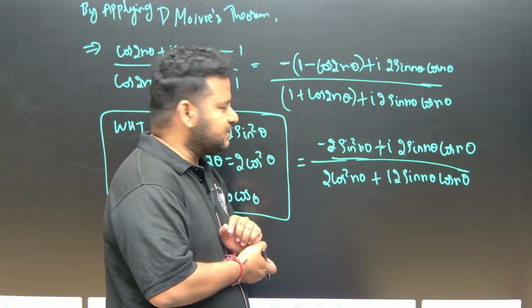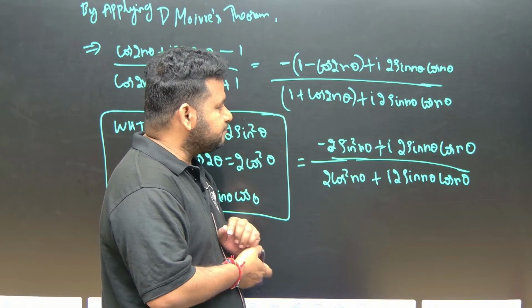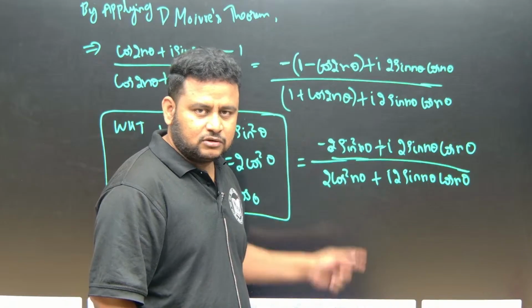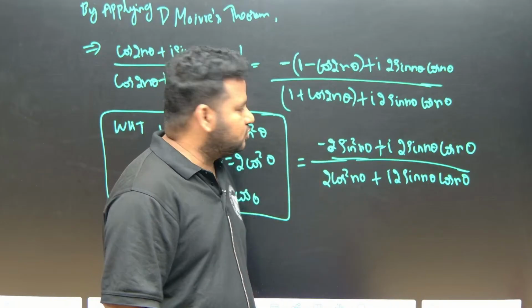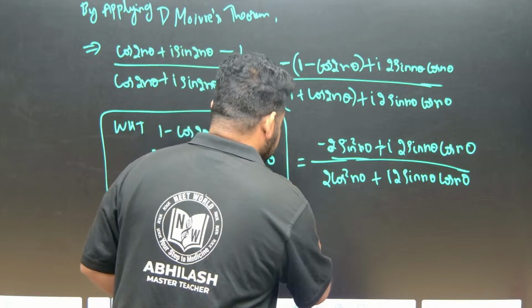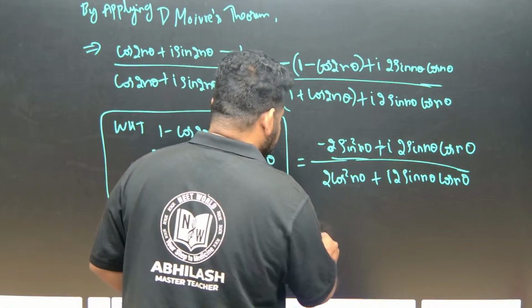To eliminate this minus sign, what I can do, because they are telling that in the RHS, always think about the RHS, just don't solve LHS. I want to get i in the RHS. To get i, definitely I have to do some modification. This is my key step, let me write my key step.